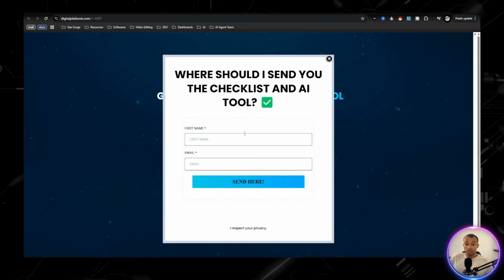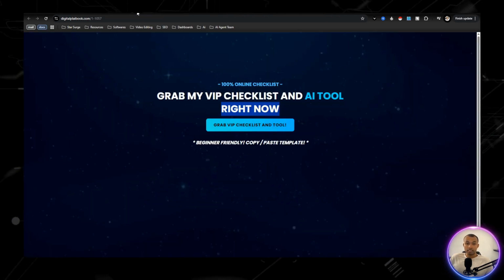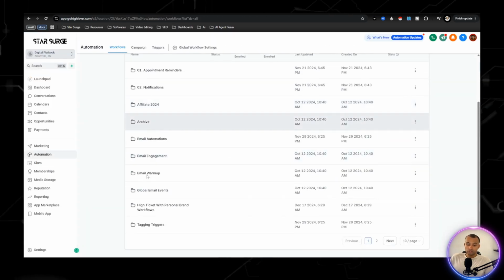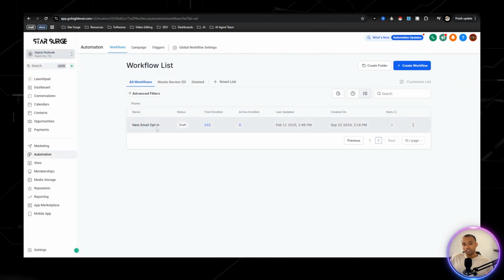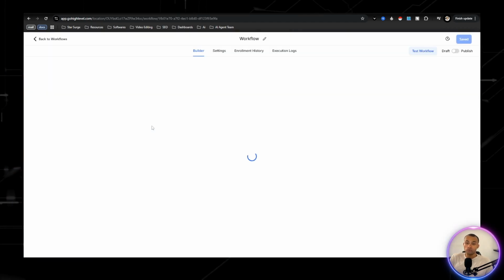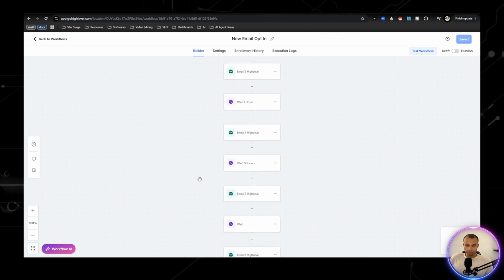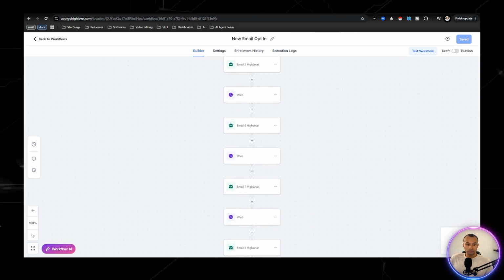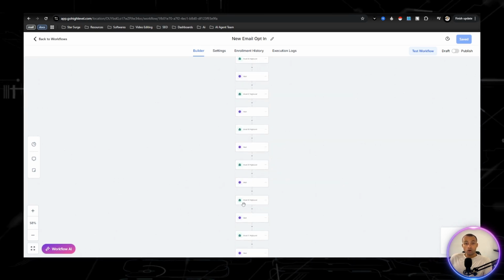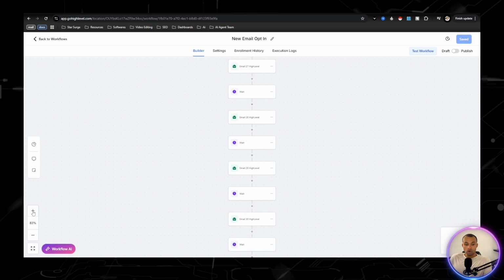So once they enter their information like this, they'll get taken to an automation. Now you'll have access to all these email automations, but this is the one that I suggest you guys start off with, which is the new email opt-in. I give you guys like 60 emails.